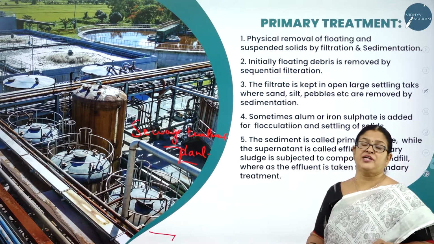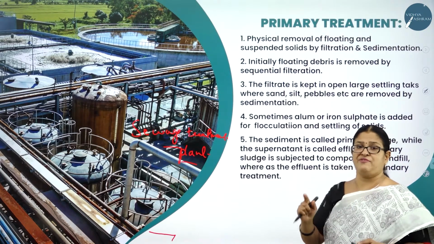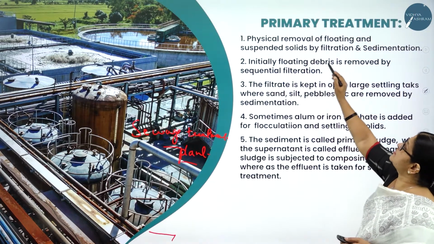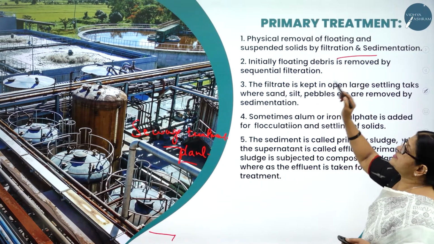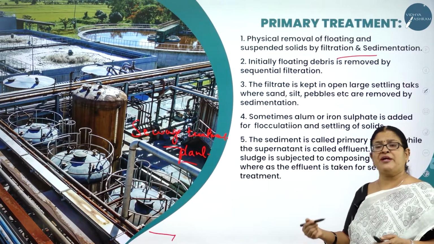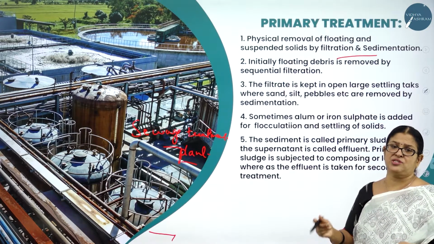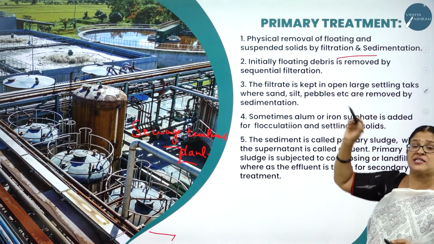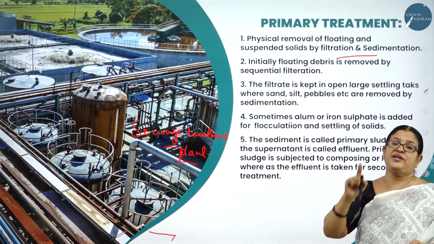The very word itself will tell you it is the first treatment that is done to the sewage water. Now what is that? Physical removal of floating and suspended solids by filtration and sedimentation. As it is human sewage, it might be domestic waste or human excreta. So the physical removal of the floating and suspended solids is the first very important thing.